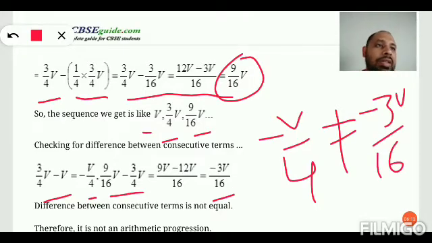That means they do not have a common difference, therefore it does not follow an AP. क्योंकि यहाँ पे कॉमन डिफरेंस सेम नहीं है, इसलिए AP फॉलो नहीं करता है.